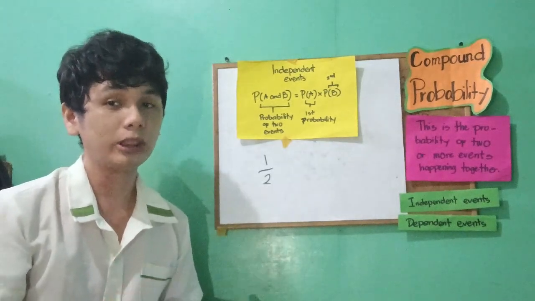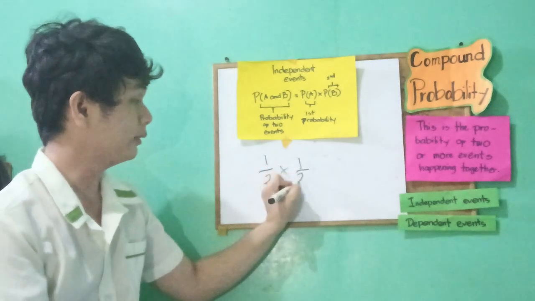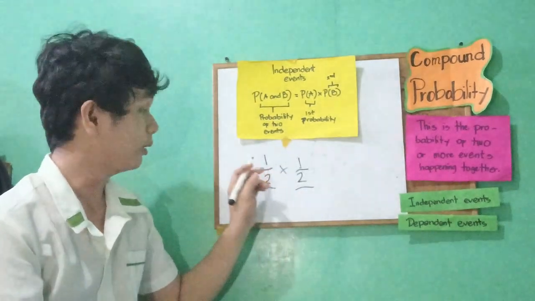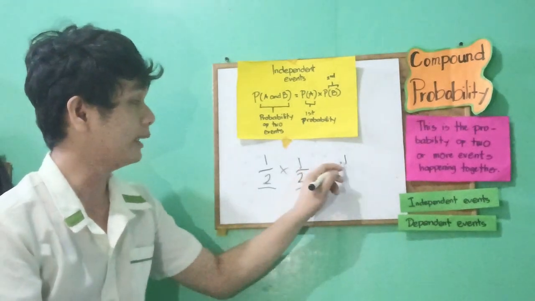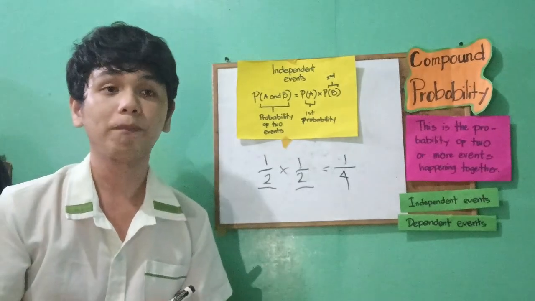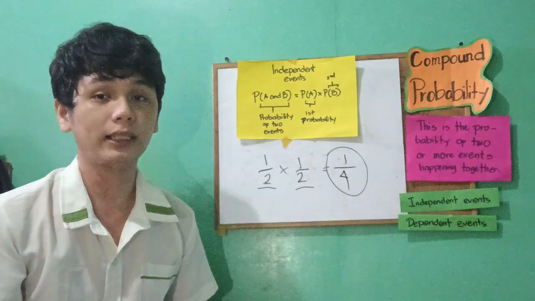This is the probability of the first event and the probability of the second event. Multiplying those two, we get 1/4. So the probability of getting two heads in flipping two coins is 1/4 or 25%.